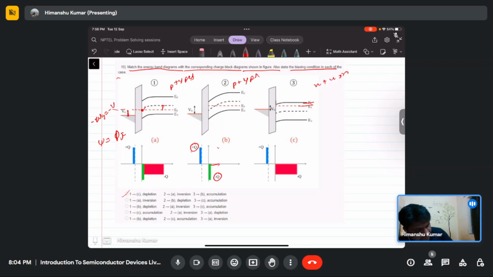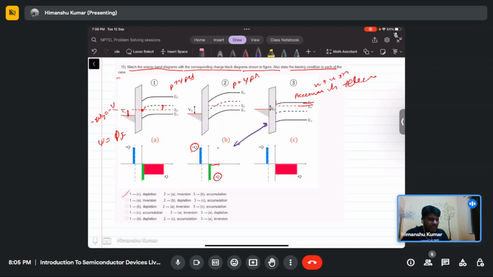So the accumulation of electrons takes place. Here some depletion is there, and here also some depletion is there. Only in case B there is no depletion. So the third case is B.